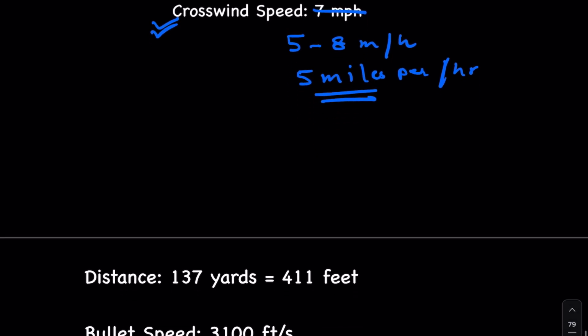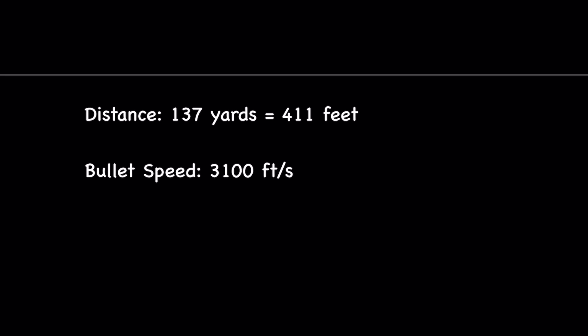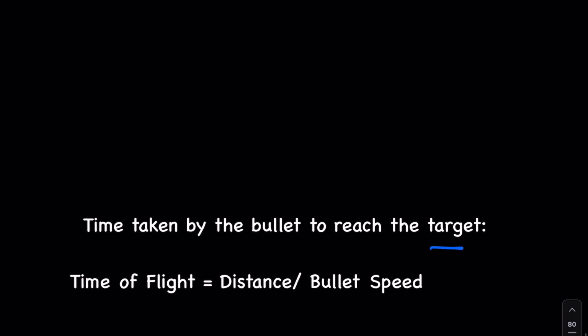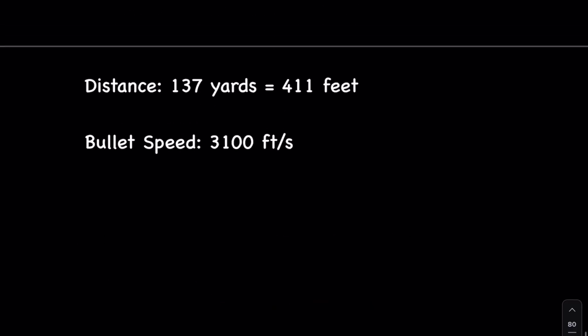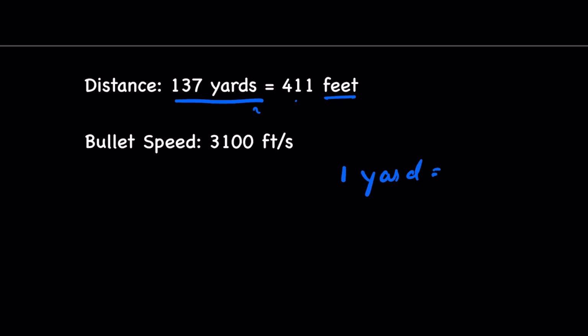Now first we have to calculate the flight time of the bullet. For that we need speed and distance. Time taken by the bullet to reach the target is distance upon bullet speed. Now distance is 137 yards. We will convert it into feet. 1 yard is equal to 3 feet. Therefore 137 yards is 137 times 3 feet, that is 411 feet.